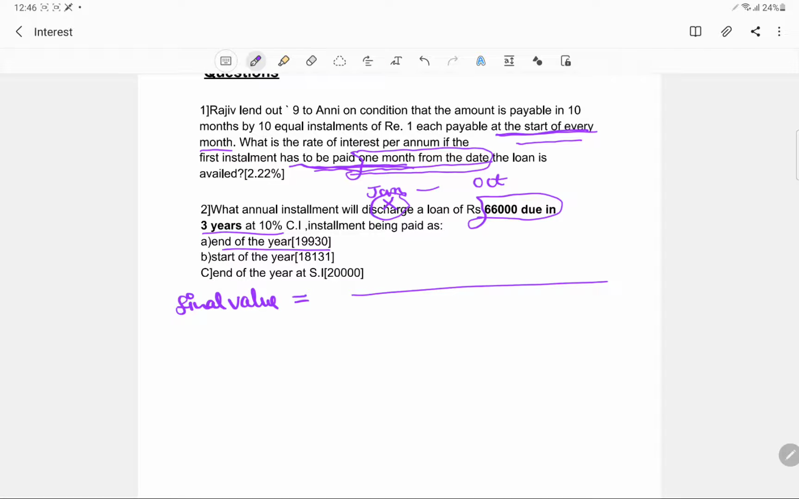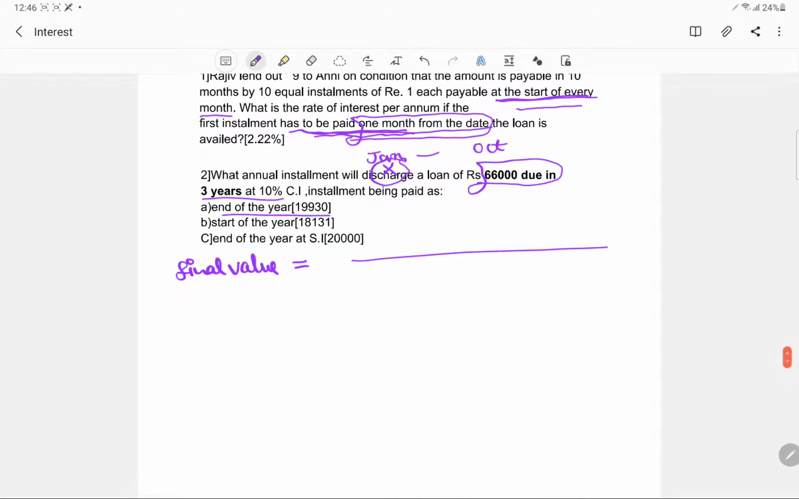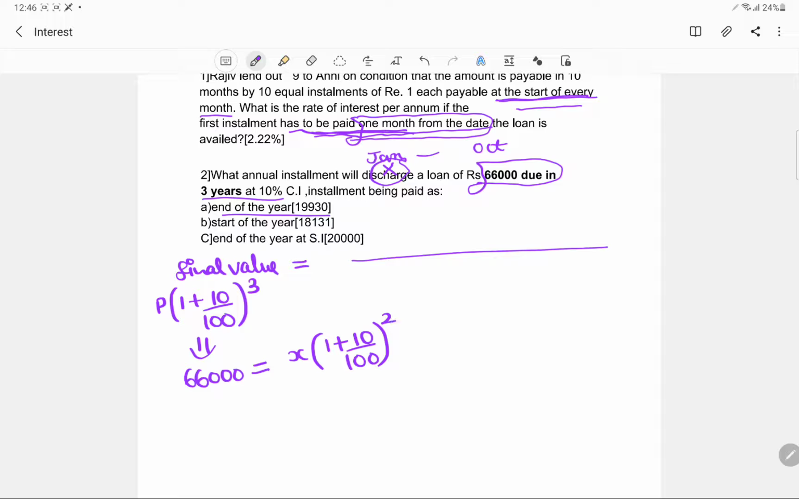Now we need not compute the final value. Basically some principal would have been there, and then we would have computed 10 upon 100 to the power 3. Now this is given directly, that this is 66,000. Since I am paying at the end of the year, I paid the first installment after the end of the first year. So the amount of the interest that I saved on that was for 2 years. Okay, so this is the first installment.